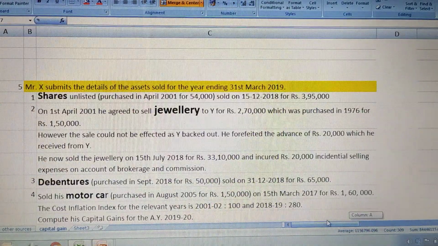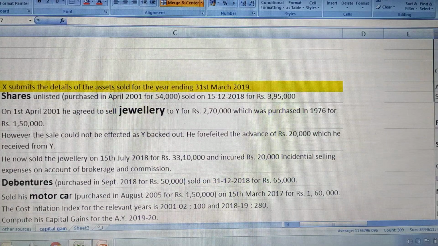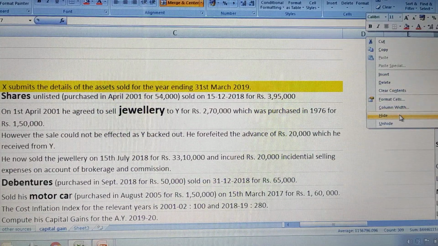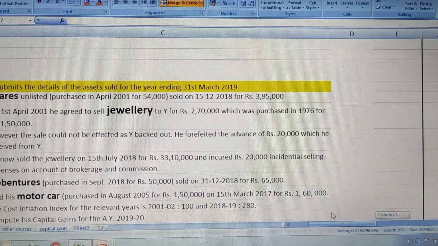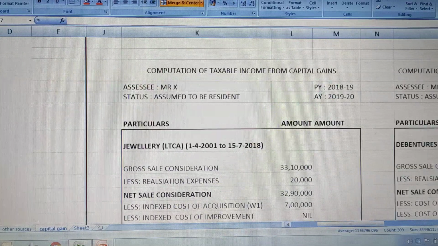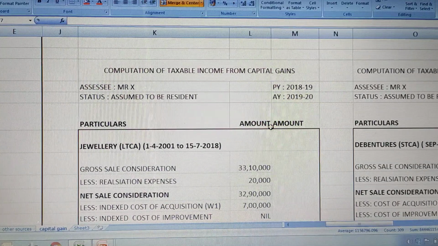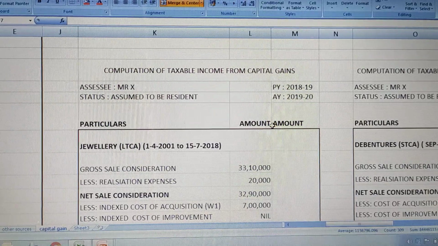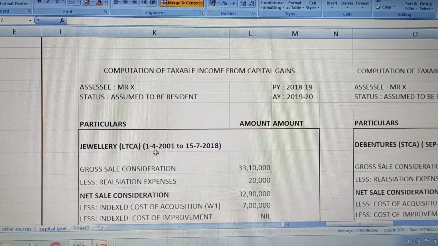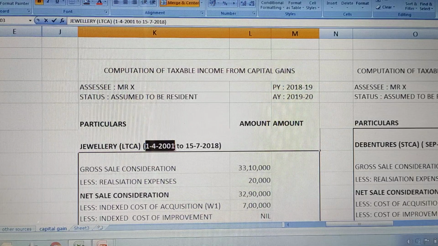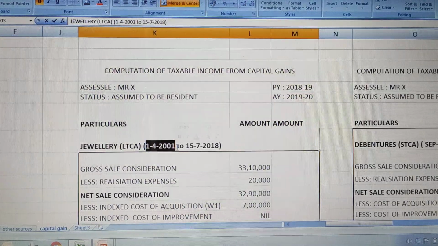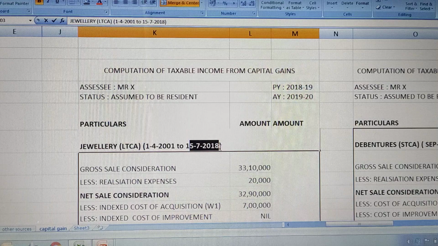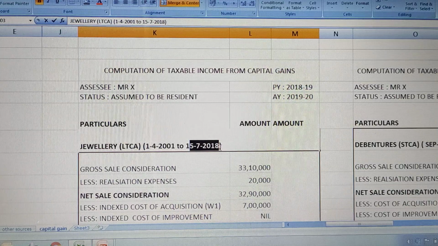Just a moment, give me a moment, I will hide all this. Okay. So jewelry is what type of asset? Jewelry is an other asset, right? 3 years is the criterion. Mr. X purchased the jewelry in the year 2001 and sold it in the year 2018, right?